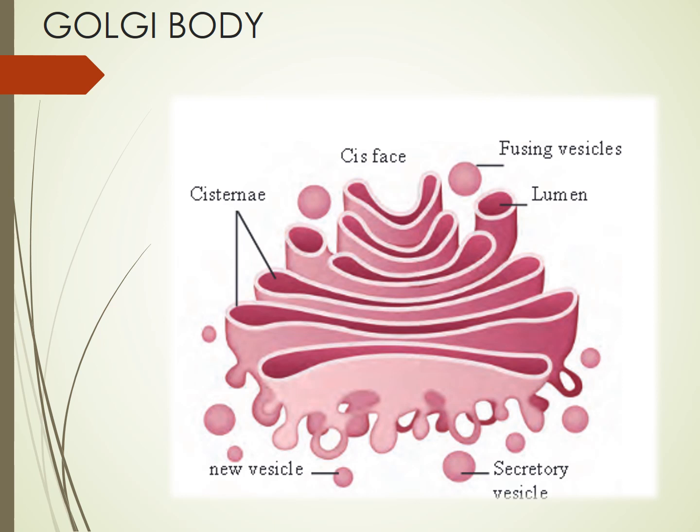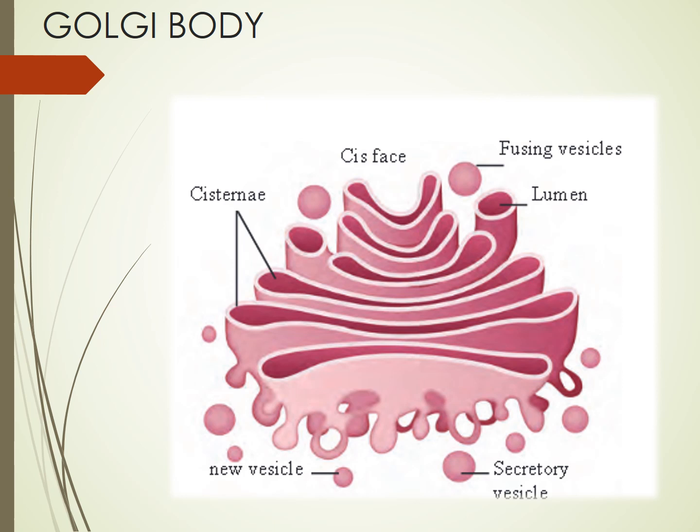Okay, now what happens when the proteins enter through the cis phase? Once it has entered the cis phase, it will continuously move down, passing through the different cisternae. When it's passing through the different cisternae, it is going to come across different enzymes and chemicals, which are going to modify it in a very beautiful manner, helping it to become more and more mature. So the proteins enter the cis phase, pass through the cisternae, and come across different chemicals and enzymes.